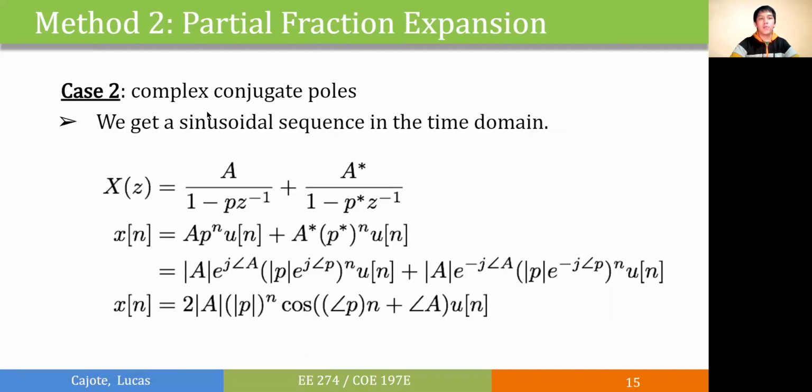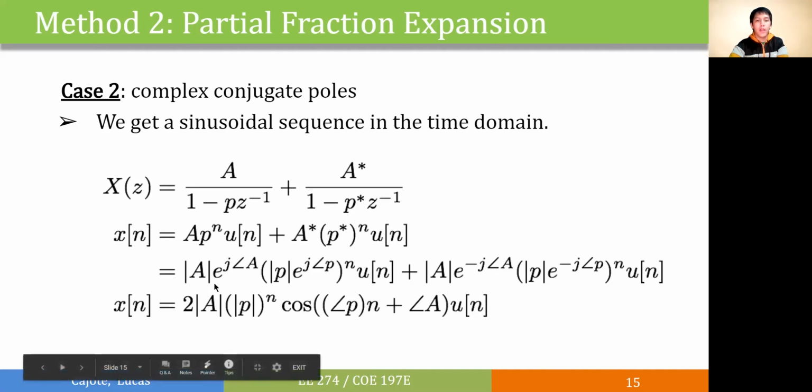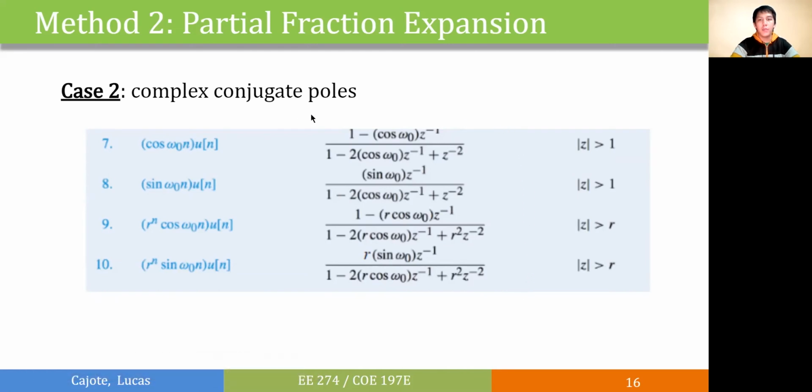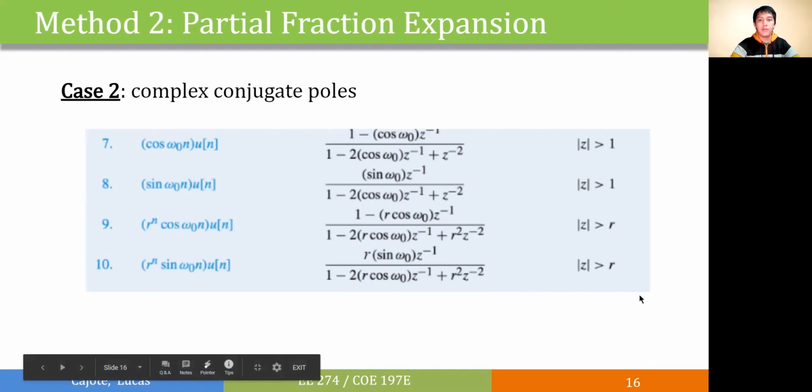For our case 2, we have our complex conjugate poles. We can express our small x of z's as sum of two terms wherein the coefficients are also conjugates of each other, as well as the poles. And we can also express this as a cosine with the following parameters. We can also use the lookup table to determine the inverse transform of this particular case.